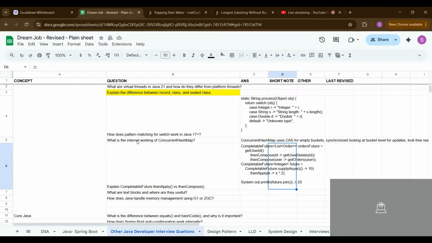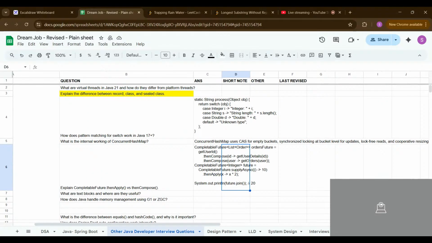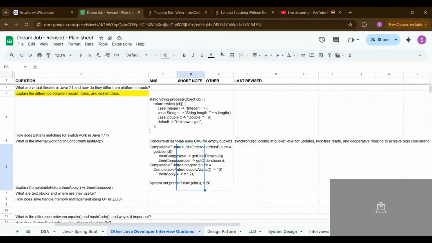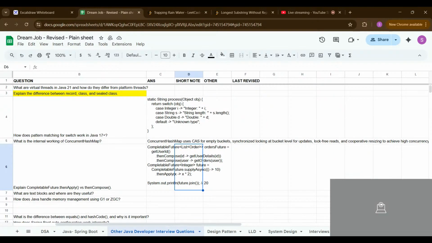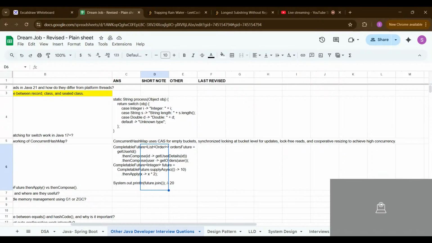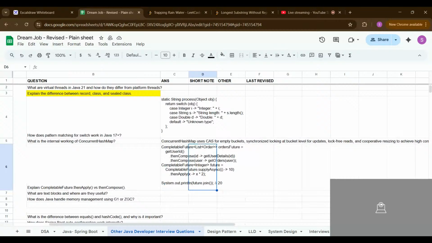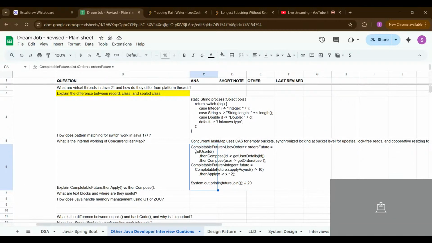Okay, so next is: what is the internal working of ConcurrentHashMap? Concurrent hash map uses CAS on empty buckets and synchronized locking at the bucket level for updates, lock-free reads, and cooperative resizing to achieve high concurrency. Okay, so next we have thenApply and thenCompose. If you are a Spring Boot developer, you should know these things.